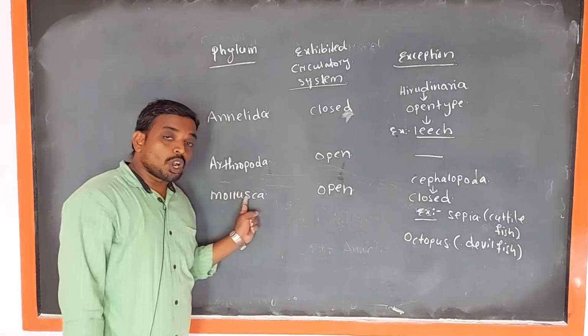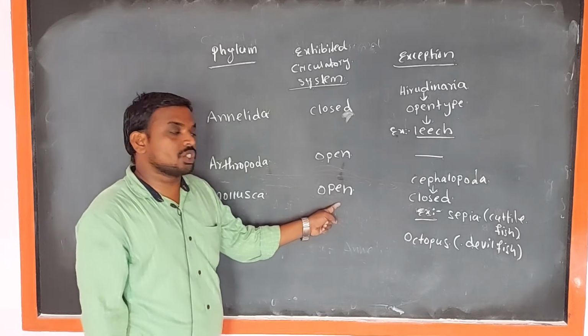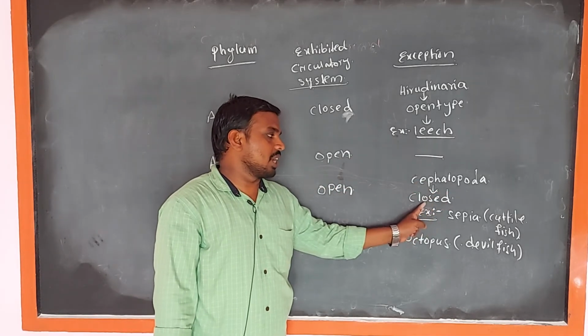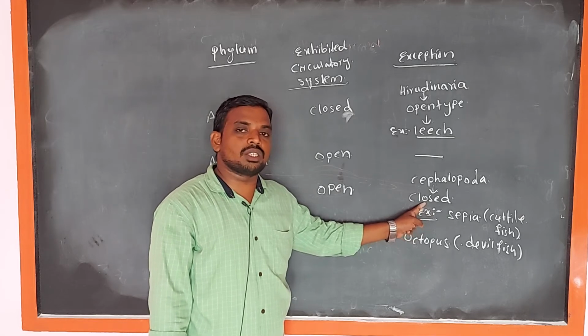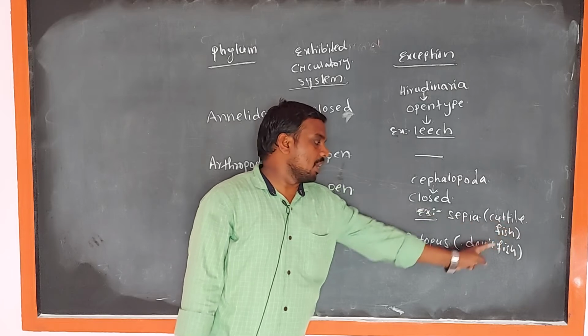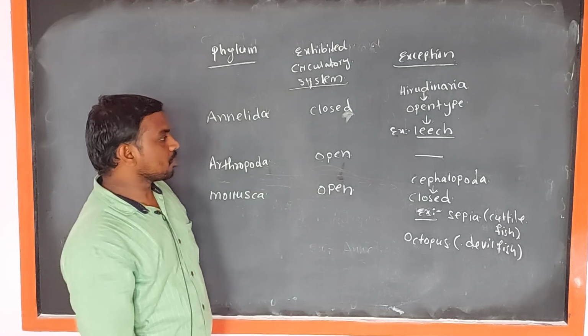So all molluscan animals are exhibited open type of circulatory system except Cephalopoda animals. These are exhibited in closed type of circulatory system. Example, Sepia, the scientific name cuttlefish, and octopus scientific name is the devilfish.